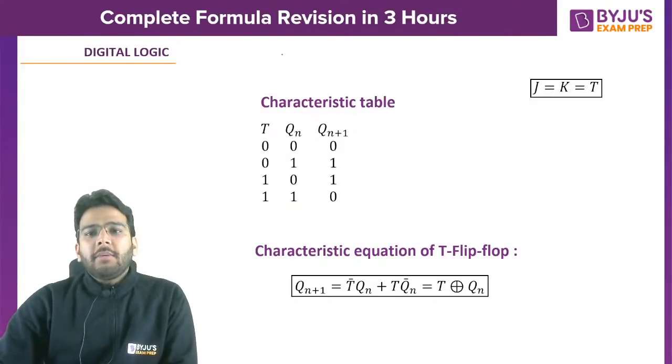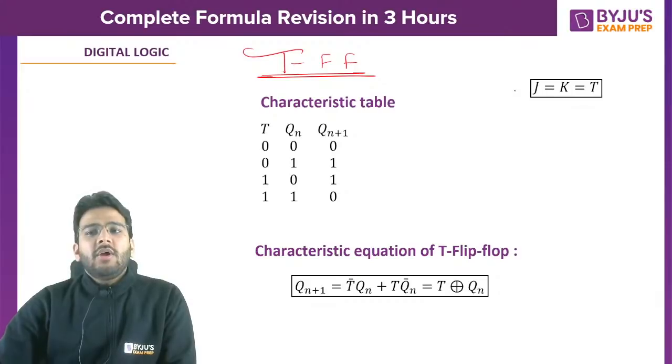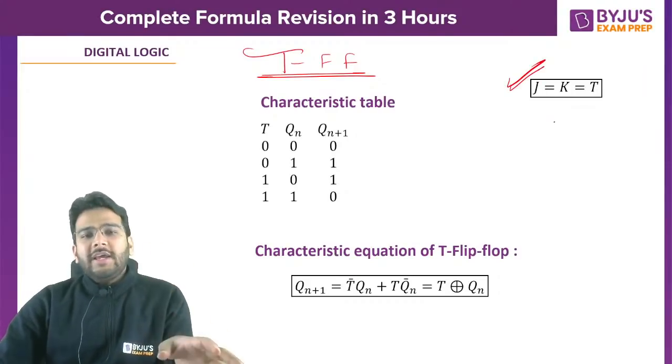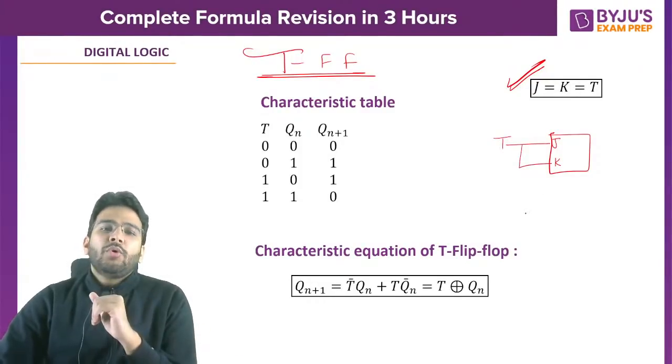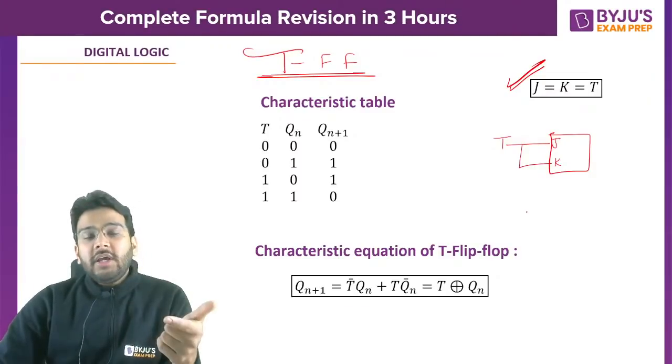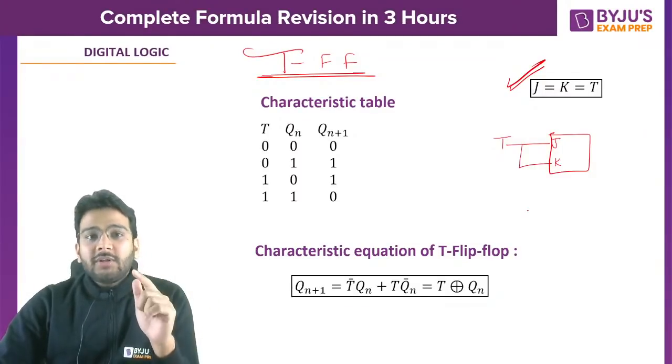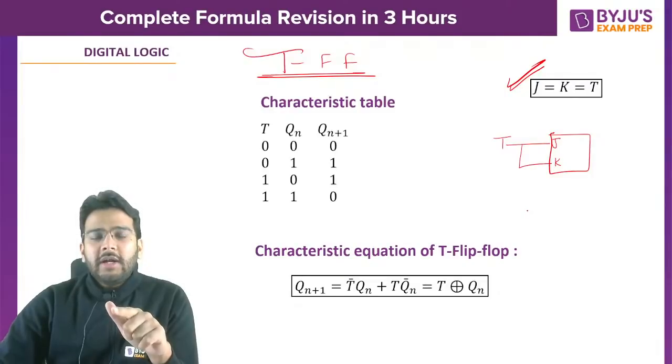Right? Now what about T flip-flop? This is the characteristic table, and we know this. In case of T flip-flop, this is J, this is K, this is the T input; we give the same input to both J and K. So if T is 0, J will be 0, K will be 0, that is a case of hold state.